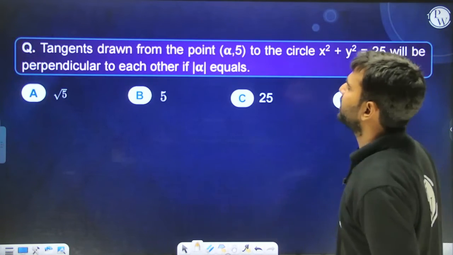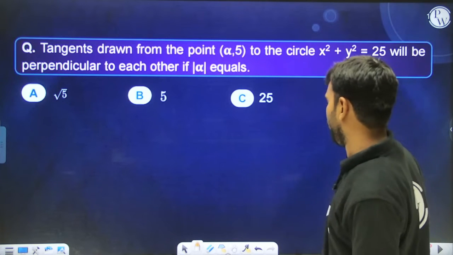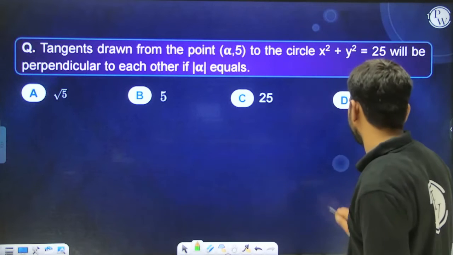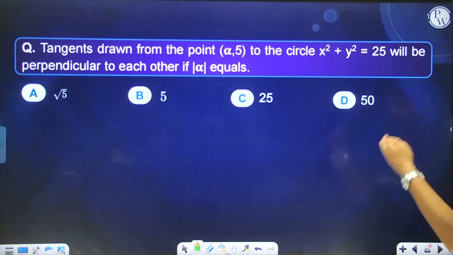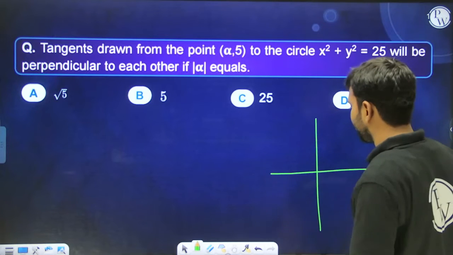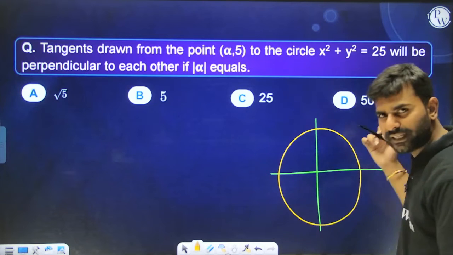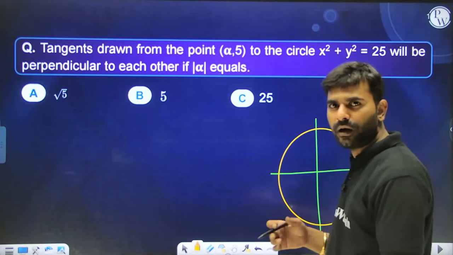Okay, tangents drawn from the point this to the circle will be perpendicular to each other. Okay, if all right, let me tell you this. Though this concept will come director circle, but let me tell you this. This is a circle having center 0, 0 and radius equal to 5. So that will be another way through director circle. Okay, but let me talk about this.